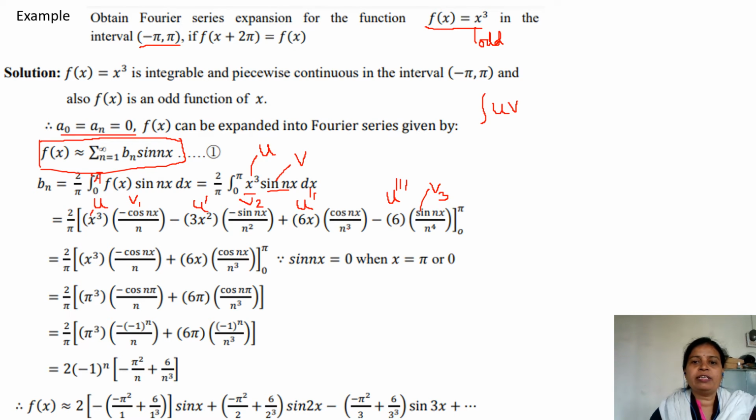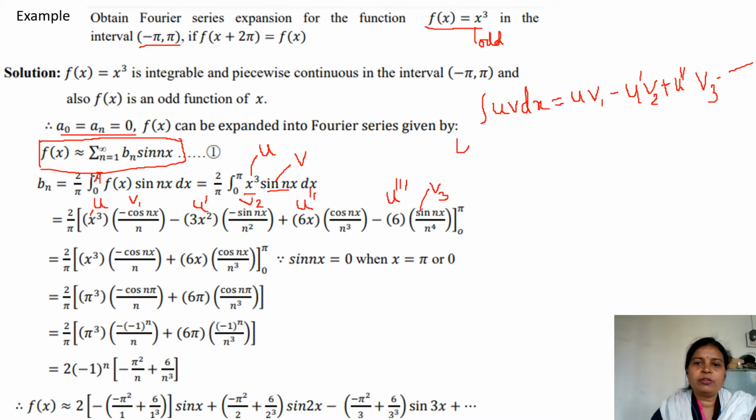Integral of uv dx is equal to u v1, first integration, minus u dash v2, plus, alternate plus minus sign, u double dash, second differentiation of u, and v3, and so on will go on. So this is what we are using here.